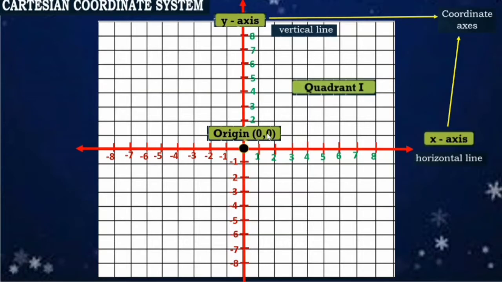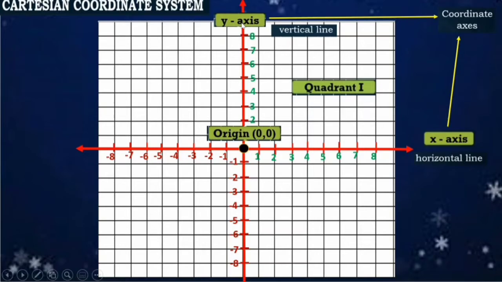Next. So, how many quadrants do we have in our Cartesian coordinate system? Okay, so that's right. We have 4 quadrants. First is quadrant 1. This is the location or the region of our quadrant 1.